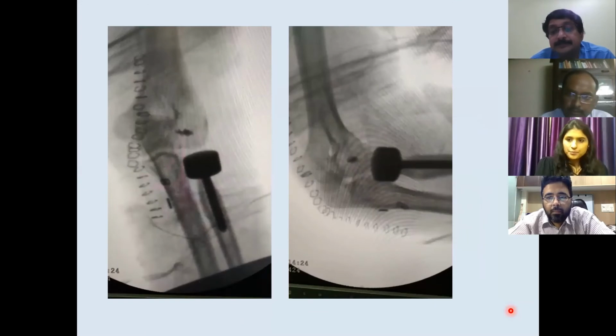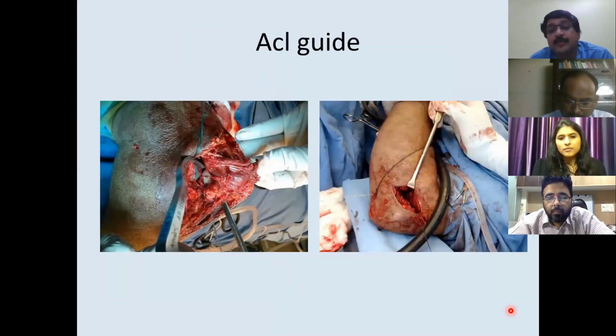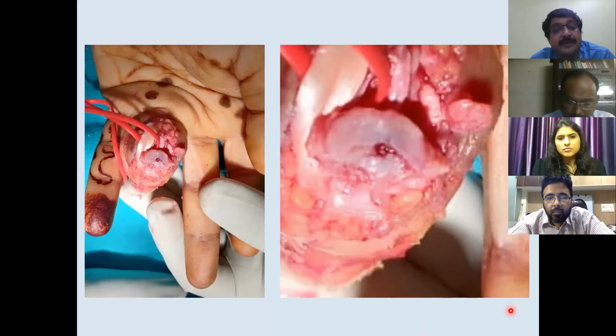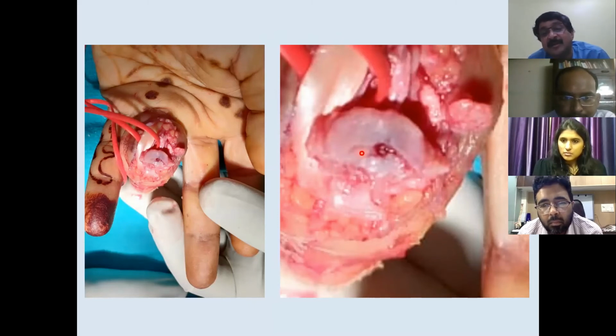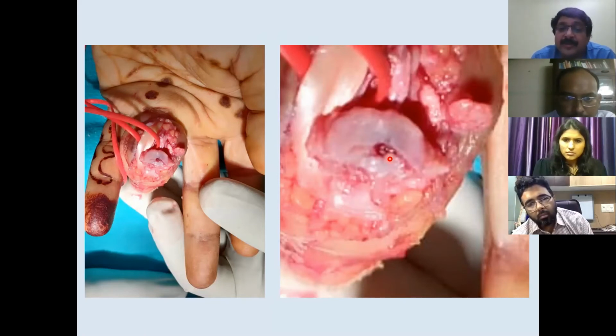Yes, sir. So this is what Amit had shown, that there is a fracture here. Because it was 2 months old, this depressed fragment was getting united, and it was not a single fragment. As you can see, there's a lot of comminution here. So it is a depressed, comminuted, malunited fracture. Because it's not a single fragment, we cannot just take it up, lift it up and fix it.